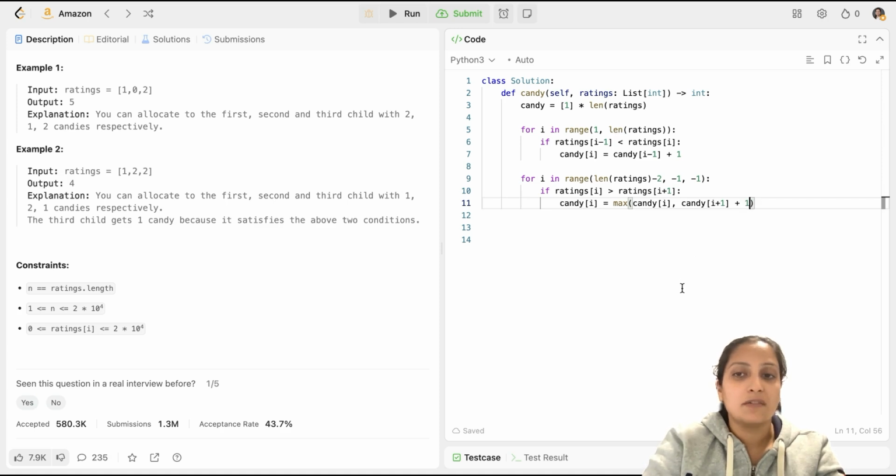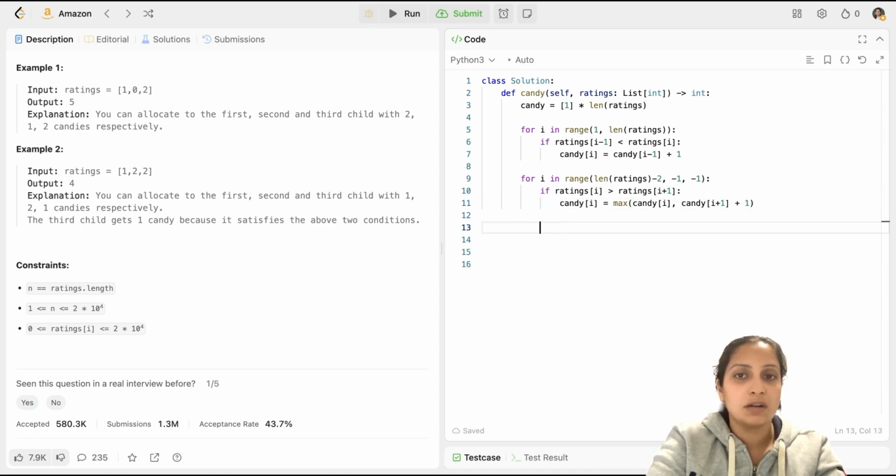Because you will check if the right neighbor has lesser number of ratings when compared to your current index, then you have to increment the number of candies so that it gets more candies, right? But before doing that, you have to check if it is currently more, right? And then take the max. So that's the entire code.